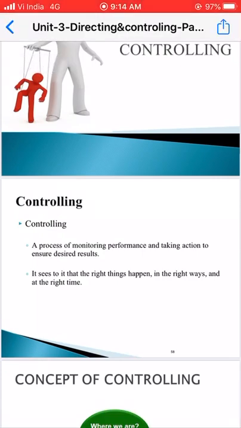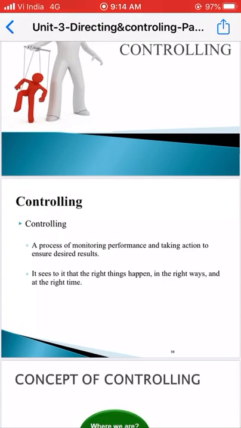It means that by taking corrective actions, we will ensure that we achieve our targets, or the objectives that we have already planned. It is a process of monitoring the performance of any employee, and it sees to it that the right things happen in the right ways and at the right time.